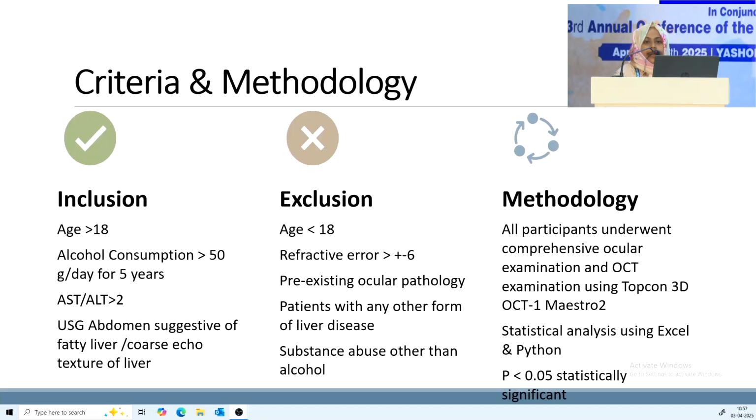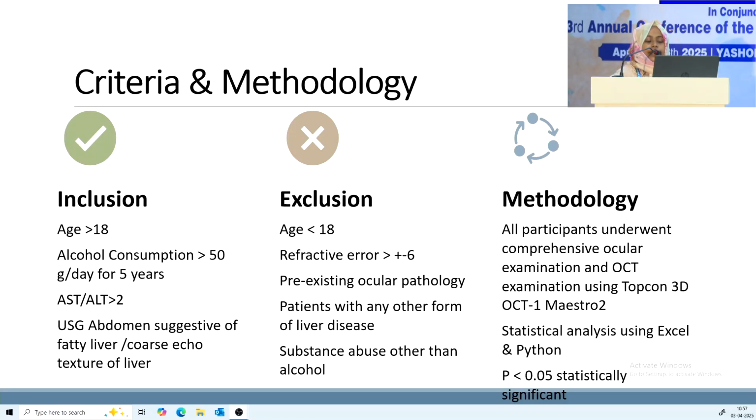Inclusion criteria: age more than 18 years and alcohol consumption of more than 50 grams per day for 5 years, and aspartate aminotransferase by alanine aminotransferase ratio of more than 2, and USG abdomen suggestive of fatty liver or coarse echotexture of liver were included as the cases.